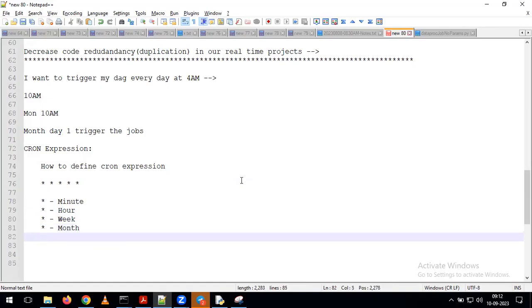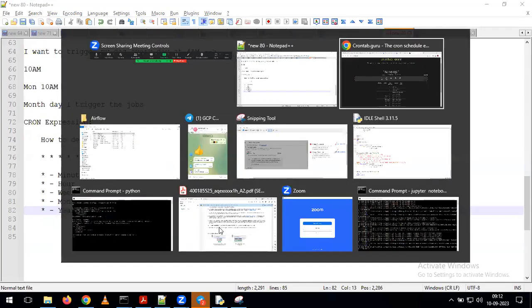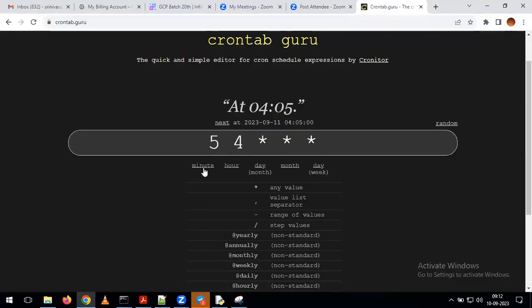And next one we can call it a year. So this is the meaning of each and every star. Whatever stars we have, as part of a cron expression you have to give 5 star values. Out of these 5 stars, the first star is representing minute, the second star is representing hour, the next one is representing day of the month, the next one is representing in which month you want to trigger, and the next one is representing the week. All this information we can see on top of your cron expression.